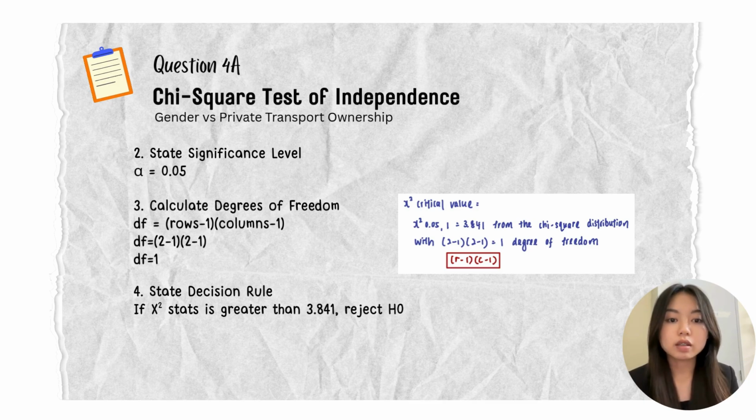So at the right side, there is a chi-square critical value, which I get as 3.841 from the chi-square distribution with 1 degree of freedom. The fourth step is to take the decision rule. If the chi-square statistic is greater than 3.841, then we will reject the null hypothesis.